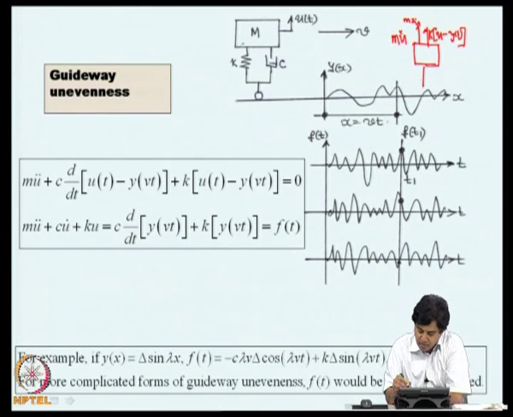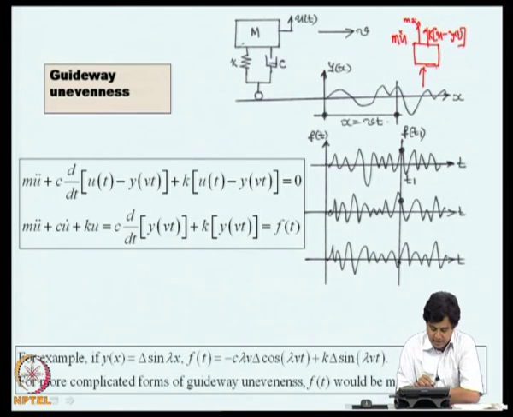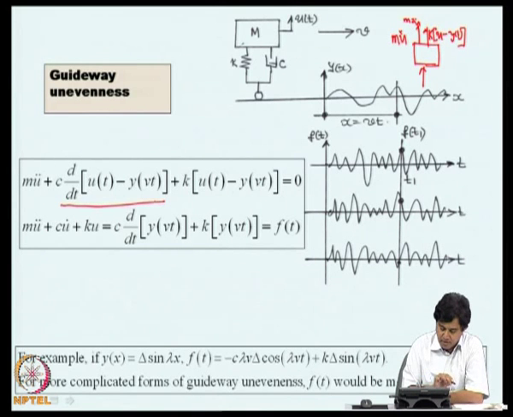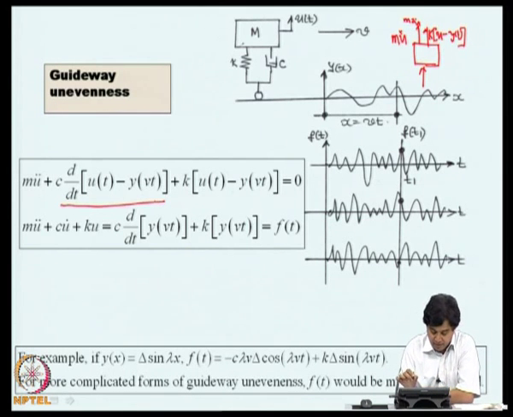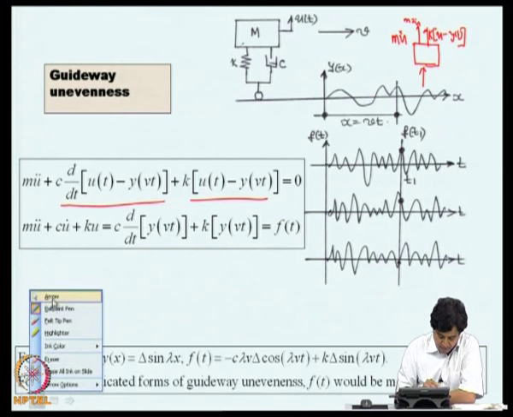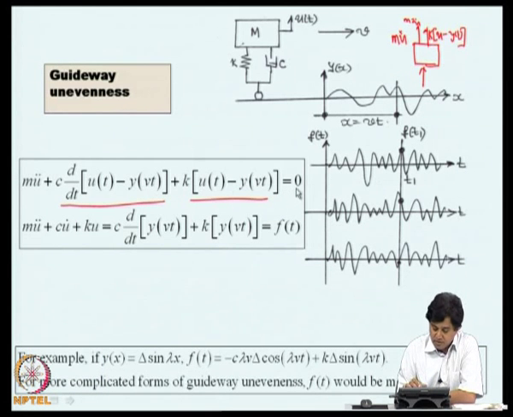And similarly, there will be a force in the damper, and that is shown here. So, if you use the D'Alembert principle, we get the inertial force plus the damping force plus the force in the spring to be equal to 0. So, this is the equilibrium equation.